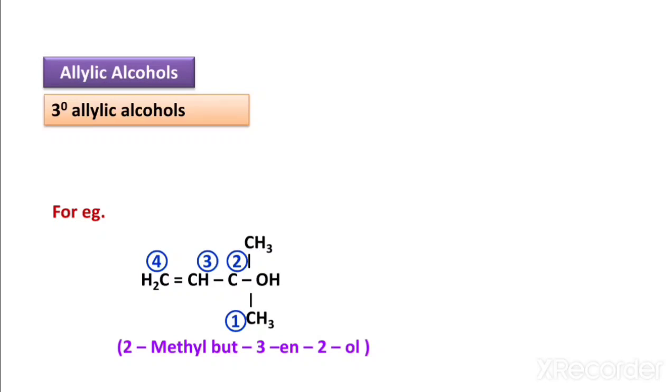In this way we classified primary allylic alcohol, secondary allylic alcohol, and tertiary allylic alcohol. In primary allylic alcohol, the allylic double bond is joined to the primary carbon atom. In secondary allylic alcohol, this double bond is joined to the secondary carbon atom, and in tertiary allylic alcohol, this double bond is joined to the tertiary carbon atom. In this way we remember the primary, secondary, and tertiary allylic alcohol.